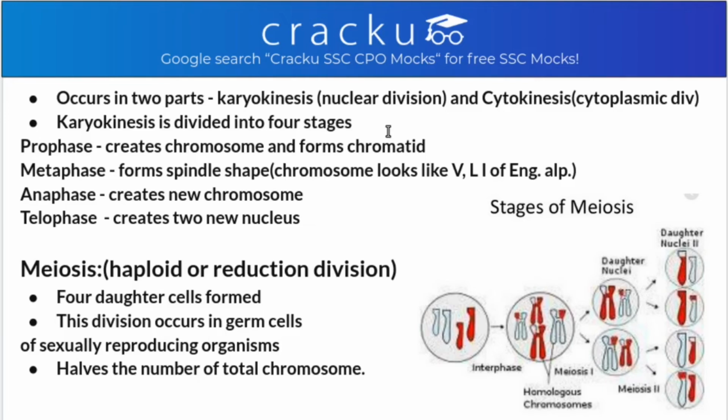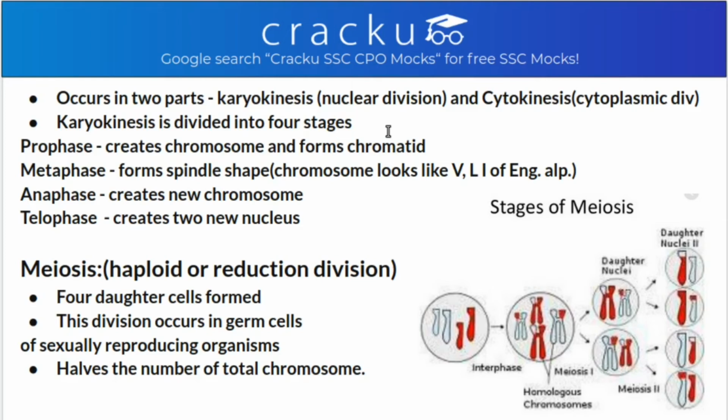Prophase creates chromosomes, it forms chromatids and causes the spiralization of 2 chromatids. Now what happens in metaphase? It forms spindle fibers. Here the chromosomes move toward the equatorial plane of the spindle, and when they move you can see chromosomes look like V, L, I of the English alphabet in this phase.